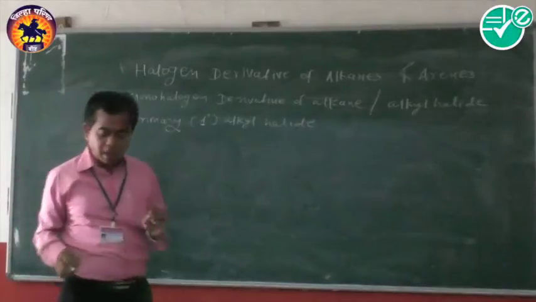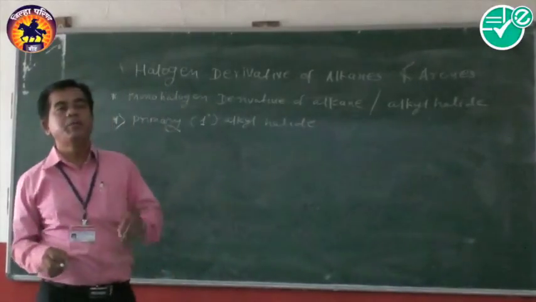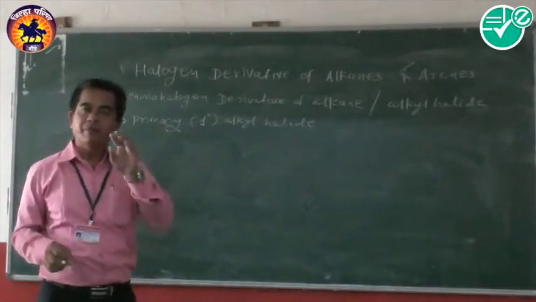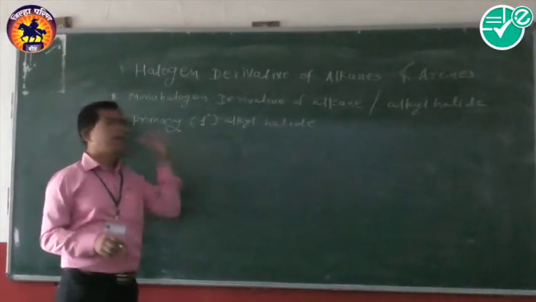Now what is the primary alkyl halide? The alkyl halides in which the halogen-carrying carbon is the primary carbon atom are called primary alkyl halides.